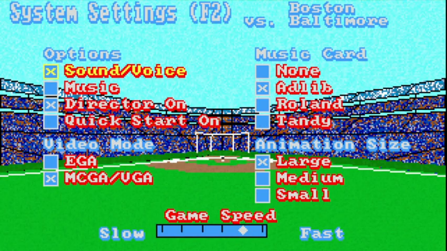System settings, play the music here for a second. Some of the other settings here, animation sizes, game speed, video mode, music card, I'm not going to mess with any of them, but here's the music briefly. I just turned it off because it's a little repetitive. So.